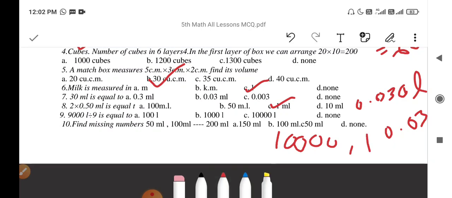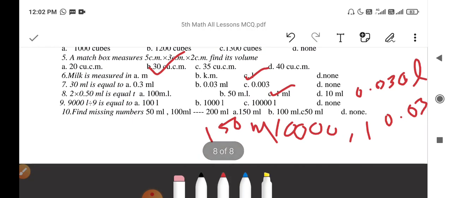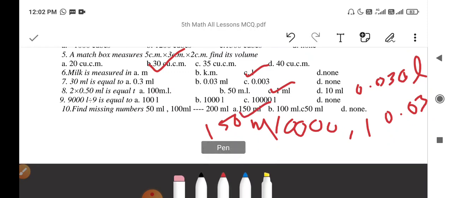The next question, find the missing number in 50 ml, 100 ml, dash, 200 ml. So this is a number series, 50 ml, then 100 ml, then dash, then 200 ml. Each number is increasing by 50 ml from its former number. So after 100 ml, the next number will be 150 ml. So the answer is option A, 150 ml.